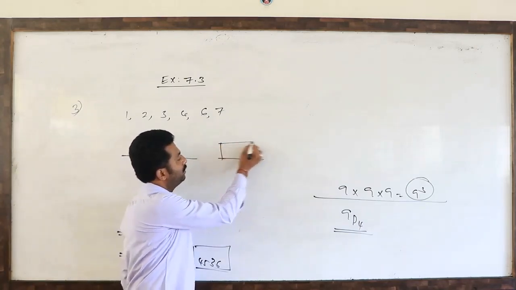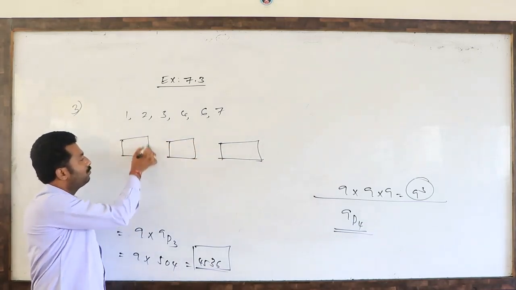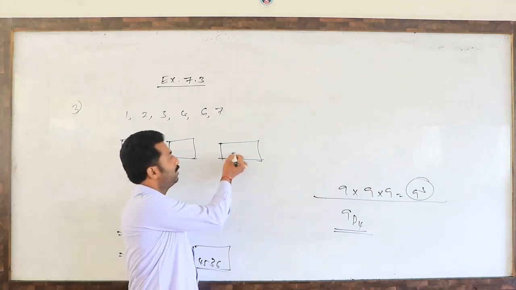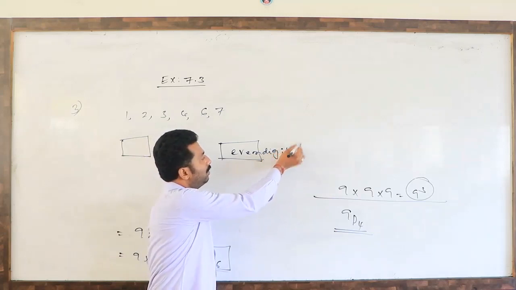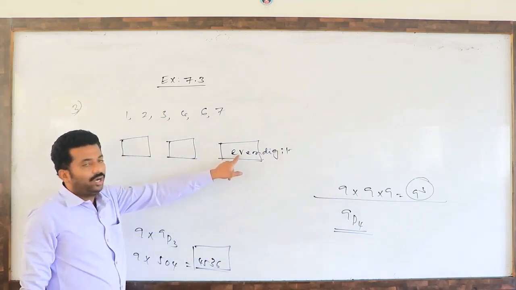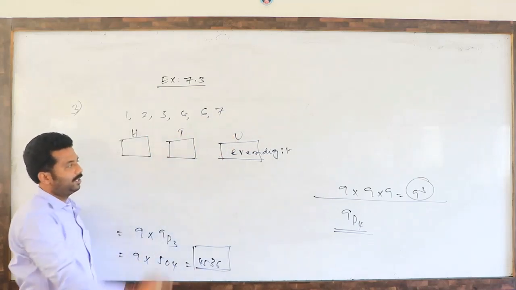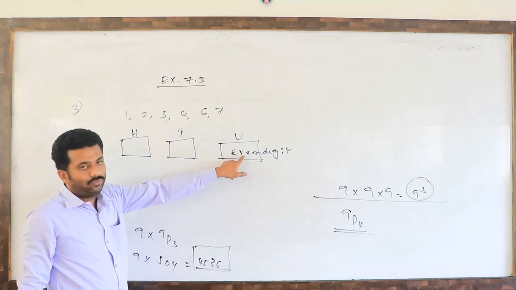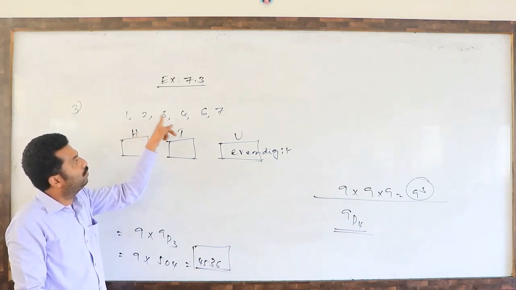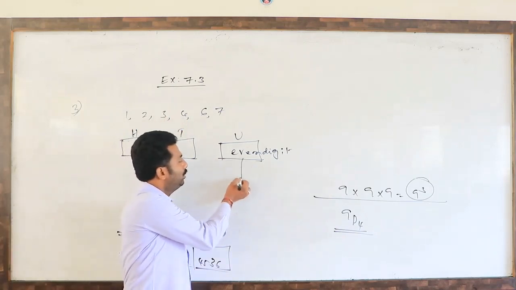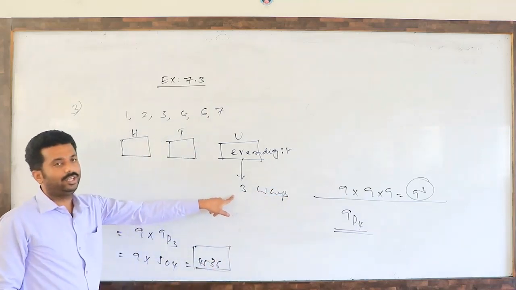Even number means, as I already told in the last class, the units place must always be an even digit. So this is the units place, this is the tens place, this is the hundreds place. We have to fill the units place with an even digit because the required number is even. So how many even digits are there? Either 2 or 4 or 6. So this can be filled 3 ways.